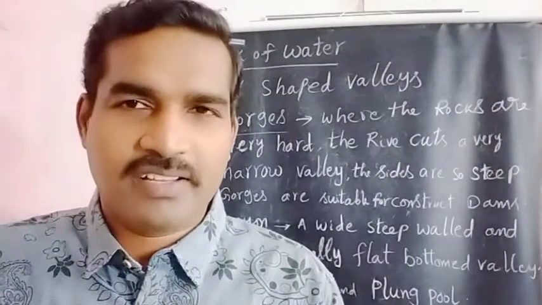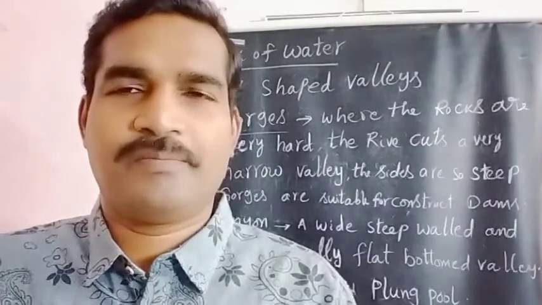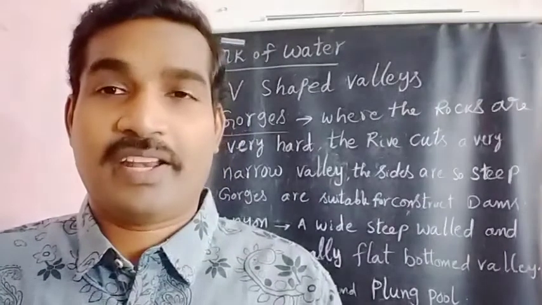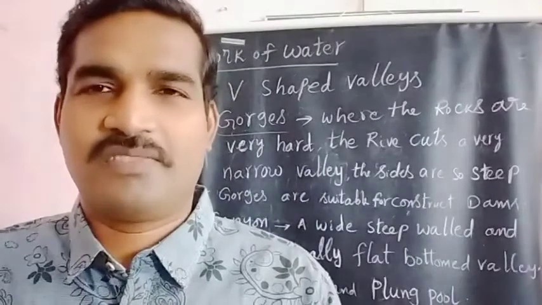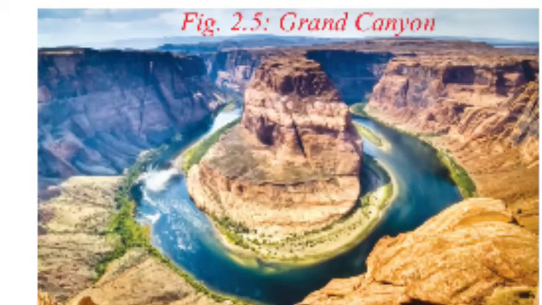The Grand Canyon is located on the River Colorado in the North America region, in Arizona state. It is very famous. What is the length and width of that?